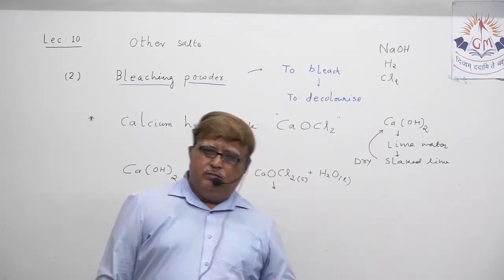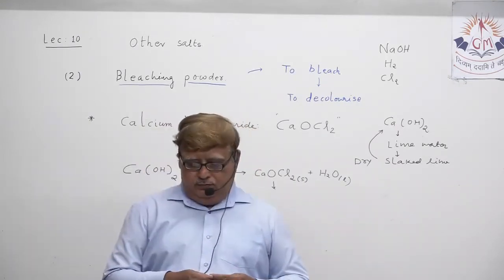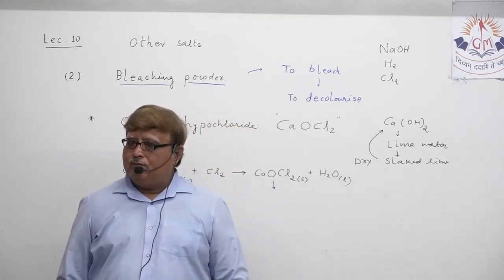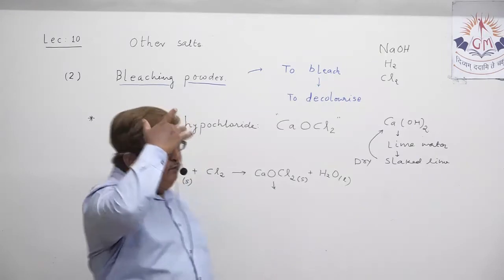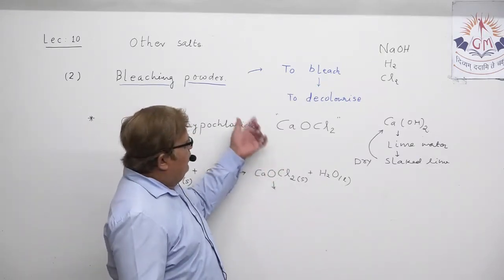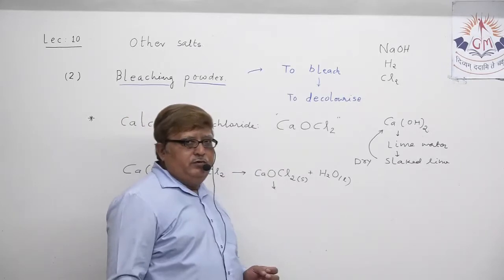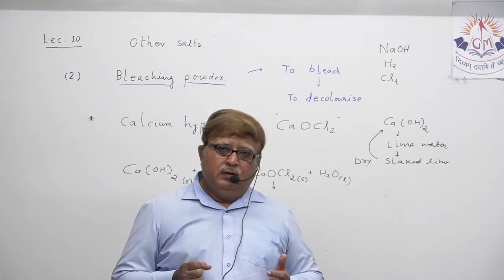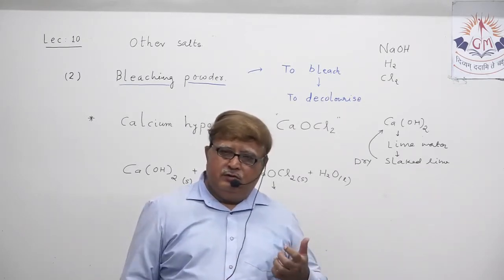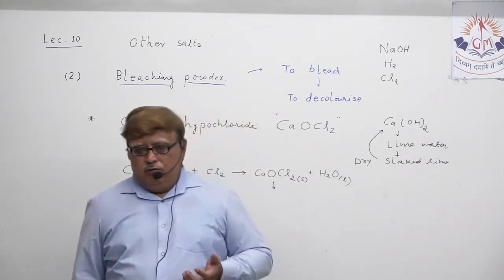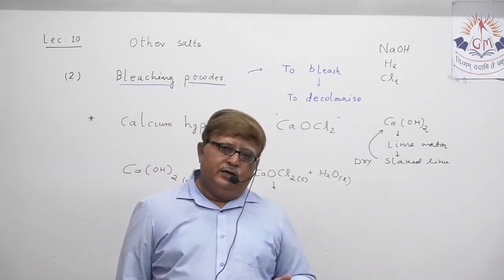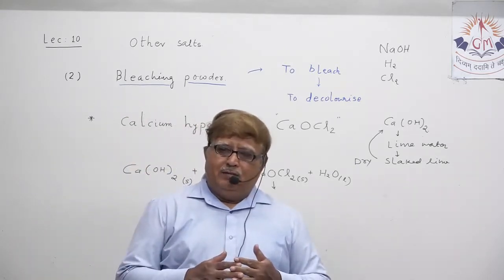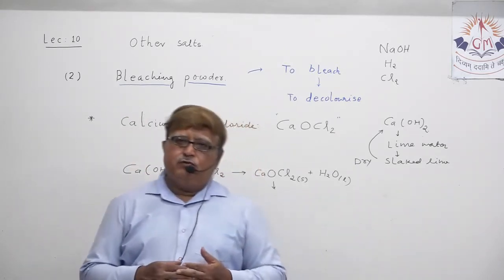Now suppose somebody asks which are the uses of bleaching powder, so obviously your mind is quite clear. The name itself gives the implication: bleaching powder means it is one type of powder which can decolorize. I mentioned some uses of bleaching agents in our previous lecture discussion also, that bleaching powder can be very useful,